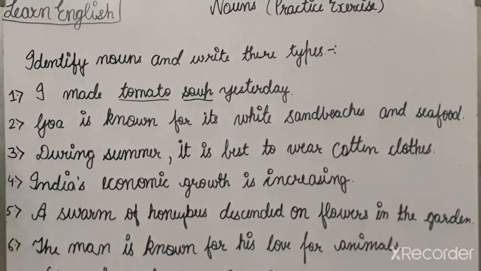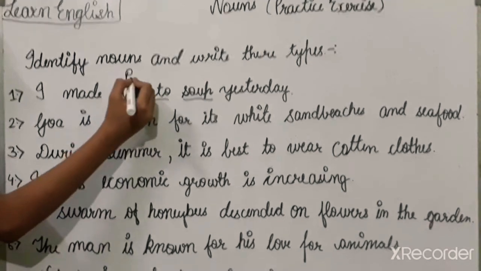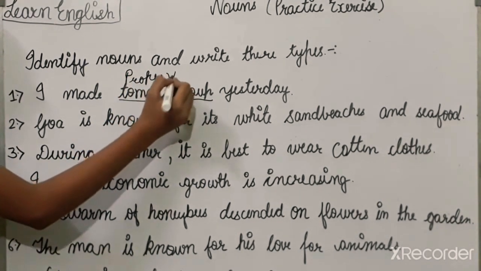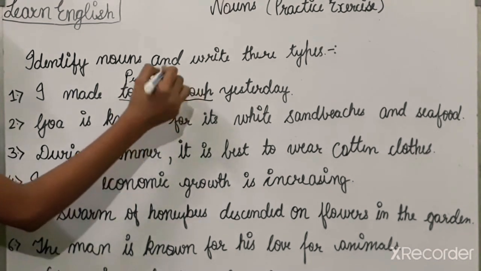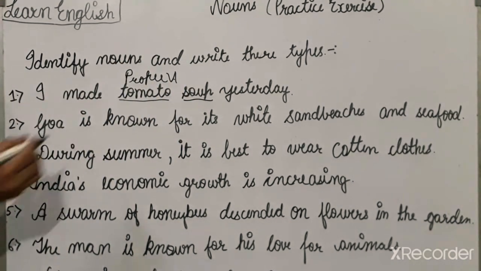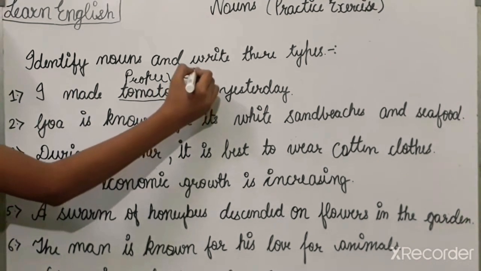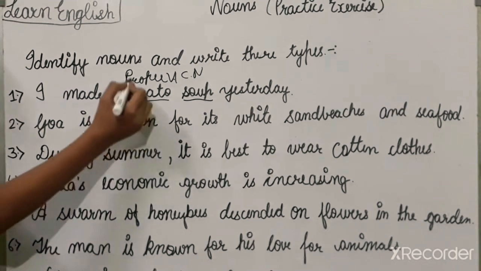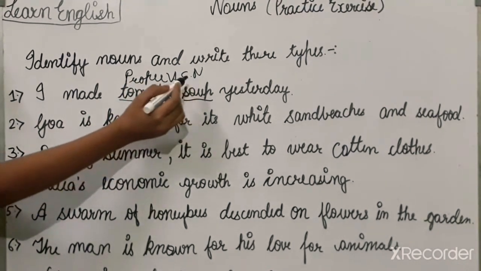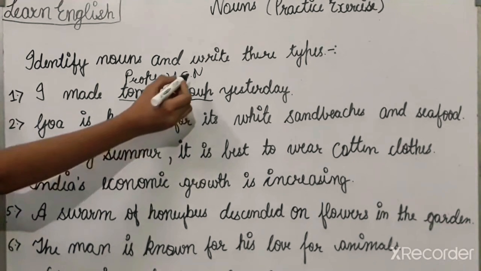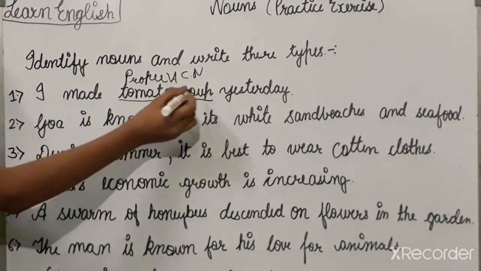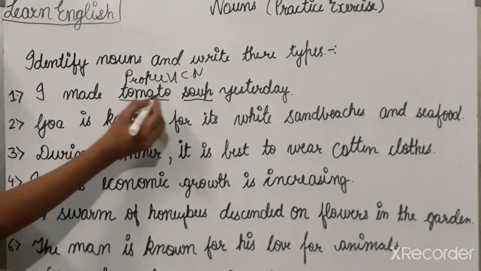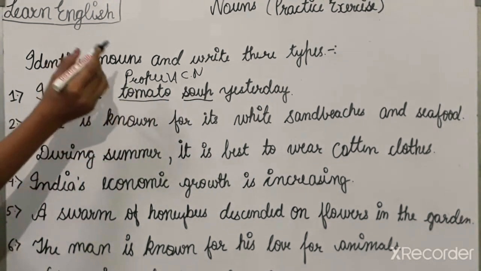Tomato is a proper noun because it is the name of a vegetable. And soup is here a common noun. I am writing the short form that tomato is a proper noun and soup is a common noun because if we see only soup, it is a soup. Any type of soup can be here, and tomato is a proper noun because the proper vegetable name is given to you.